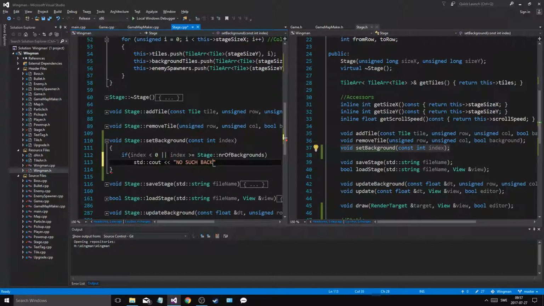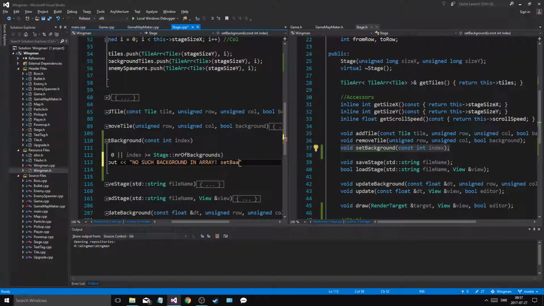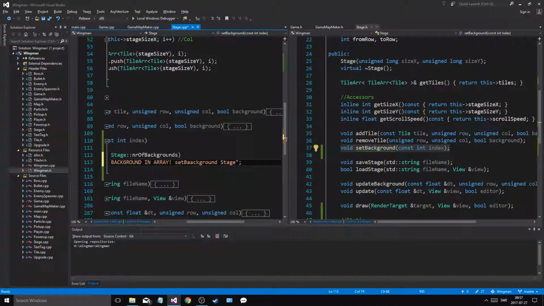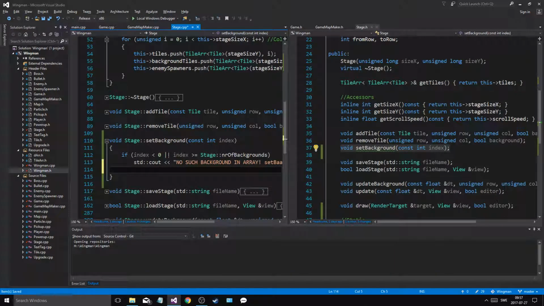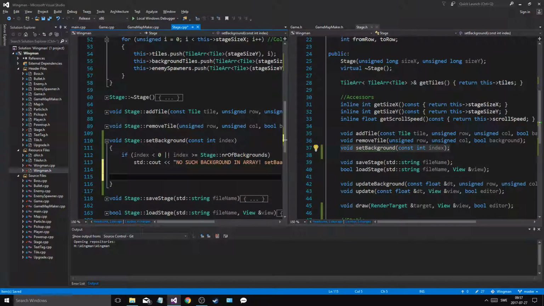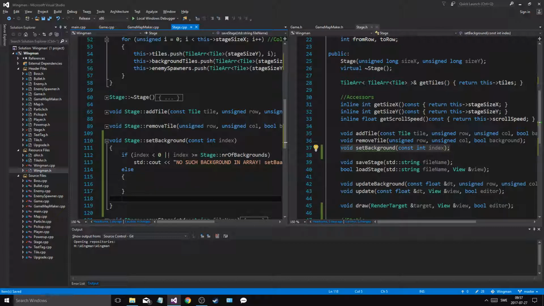No such background in array, set background stage. Let's just do that. That's good. Oh, whoops, new line. Alright, we got the error check done. And then else, if that does work, what we're gonna do is this background dot set texture.